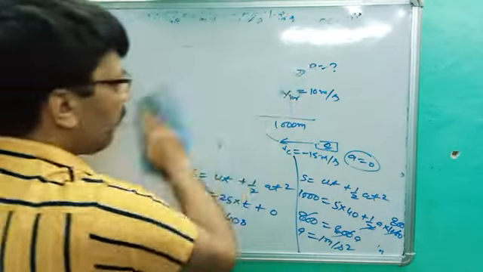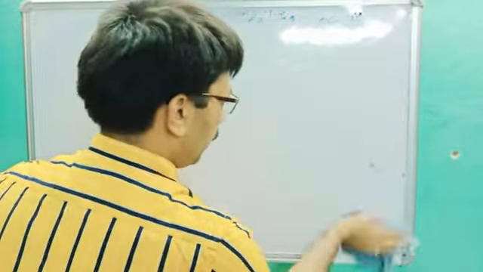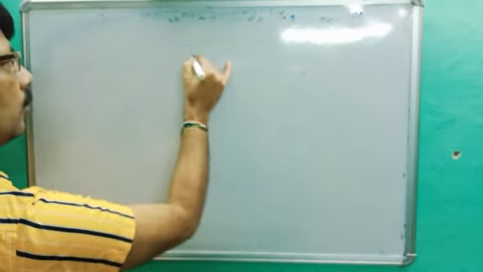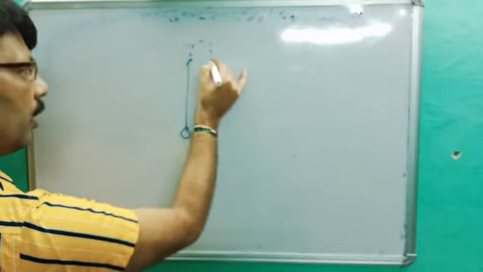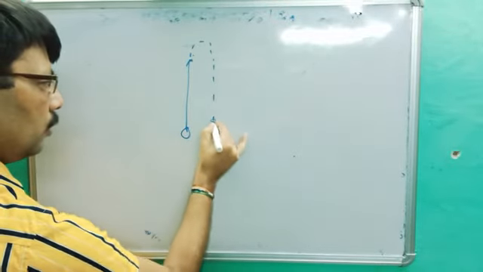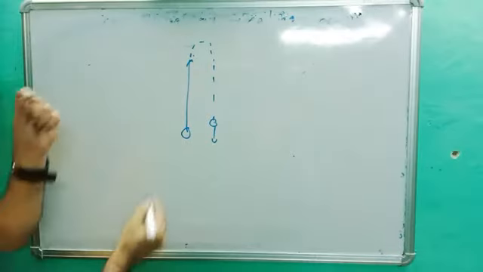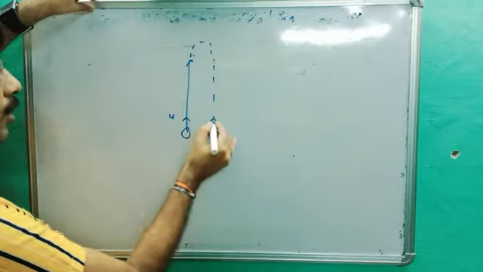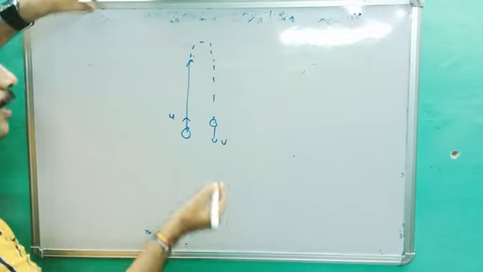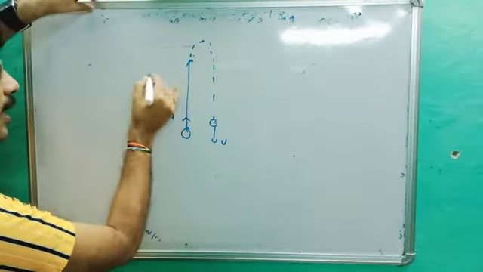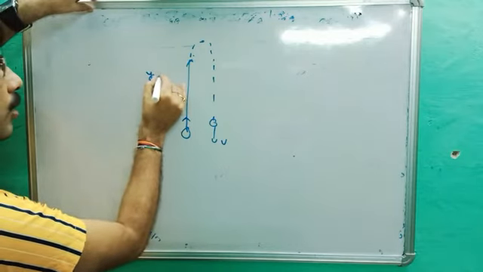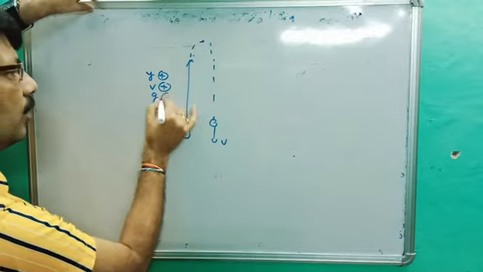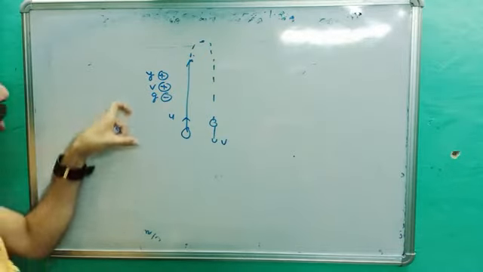Last point, free falling body and their sign convention. So when any body, like this, if you throw the body in air which moves under the influence of gravity, this is called a free falling body. When any body is moving up, let's suppose this velocity is U. And again when you fall, its velocity will be V. Here velocity becomes 0. So what is the sign convention? Displacement will be positive, velocity will be positive, and acceleration g will be negative. This is the sign convention when body is thrown up.